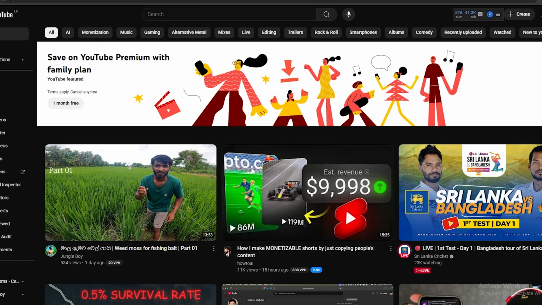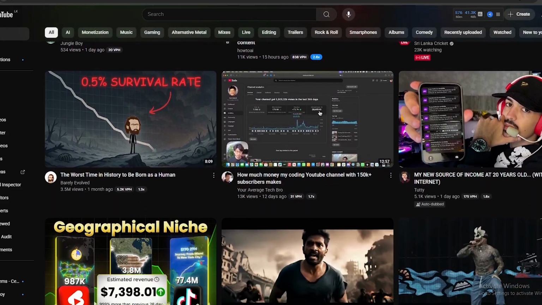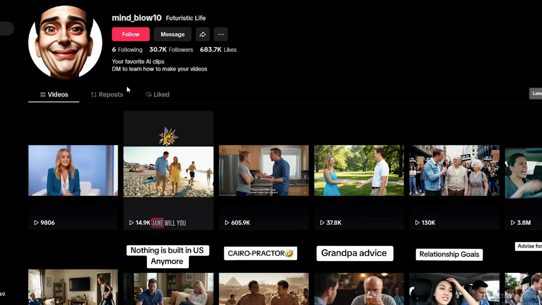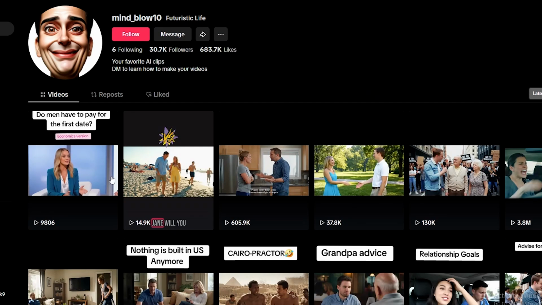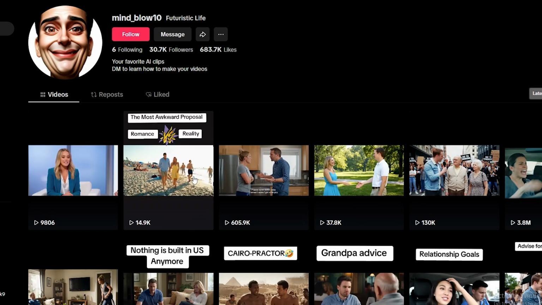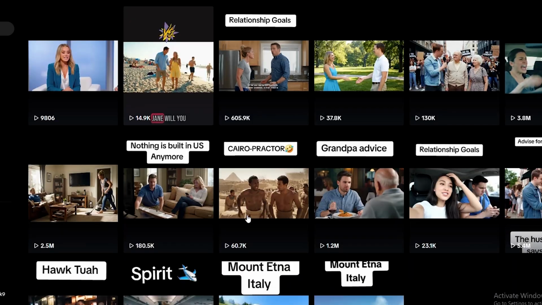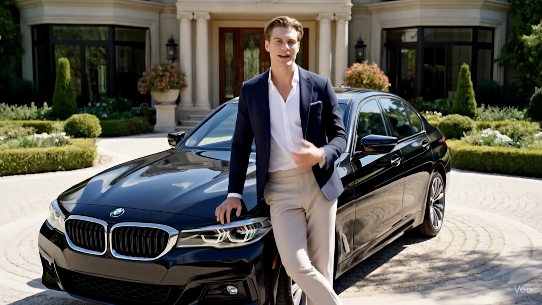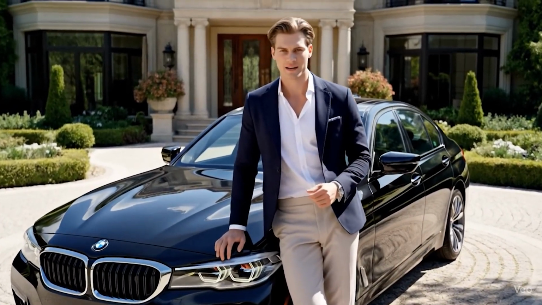Basically, you can start a unique YouTube and TikTok channel using these AI tools. For example, this TikTok page has gained 30,000 followers within just a week. They only post AI videos, and some of their videos have gained millions of views. So the question is how we can actually use these AI videos to become successful and make money. Well, that's why I created this video.